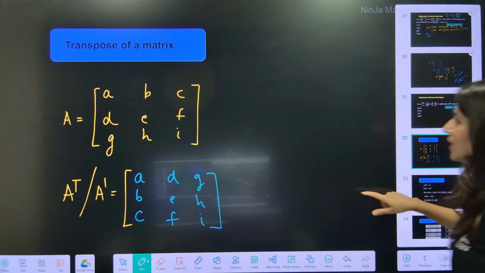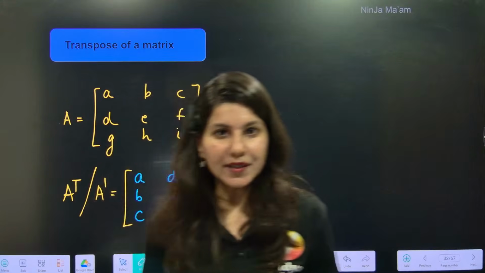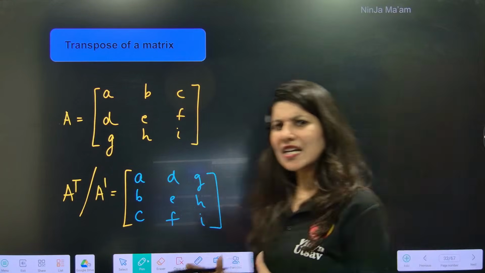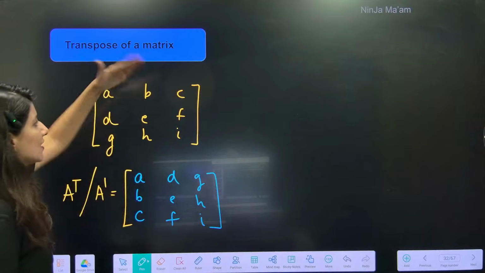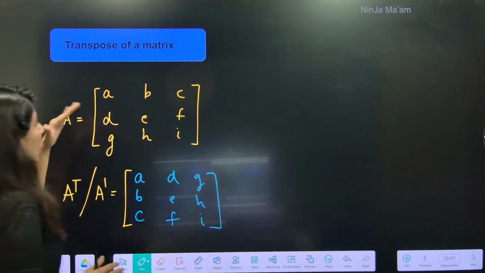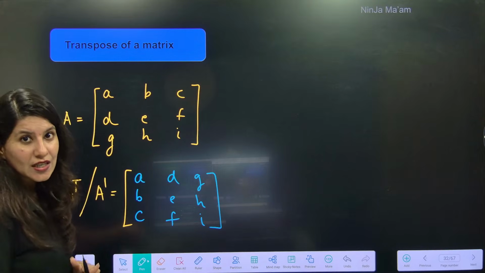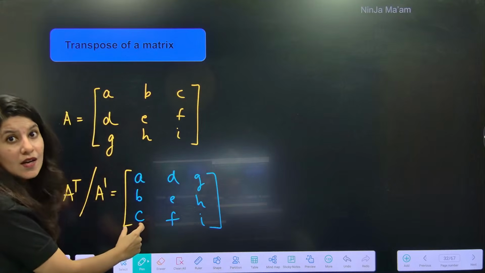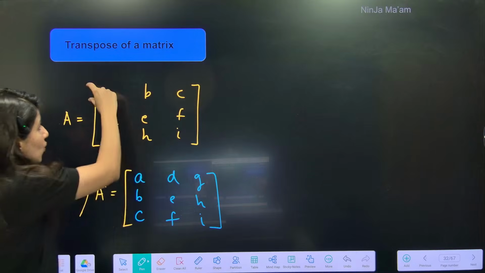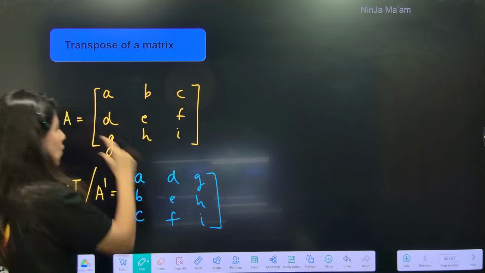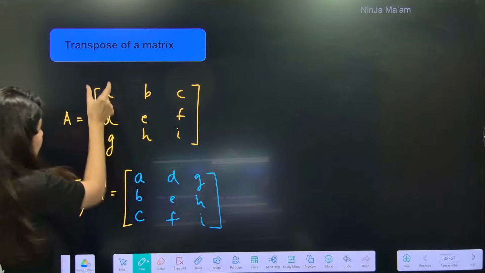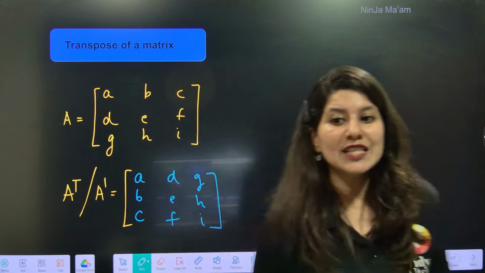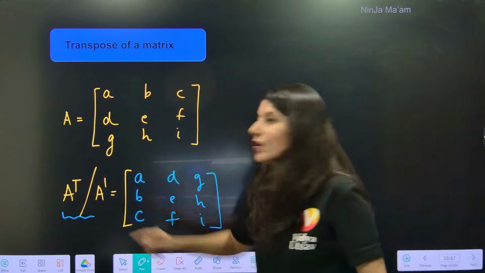Okay. Now let's introduce another topic over here. Everybody, another topic: transpose of a matrix. What is transpose? Transpose means suppose you have a matrix, and you have to interchange the rows and columns. So this is your row number 1. Now this will become your column. This will become your column. So row is becoming column. Or you can say that column is becoming row. Column transformation or interchange means transpose. This is how we denote the transpose.